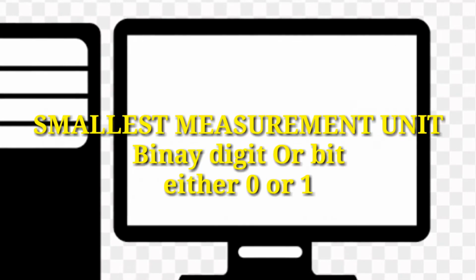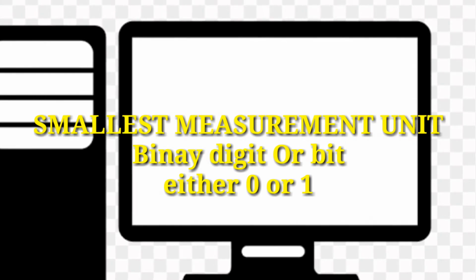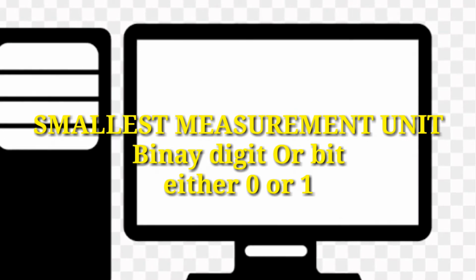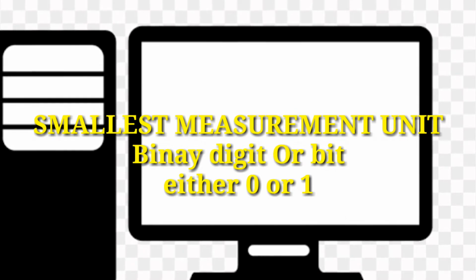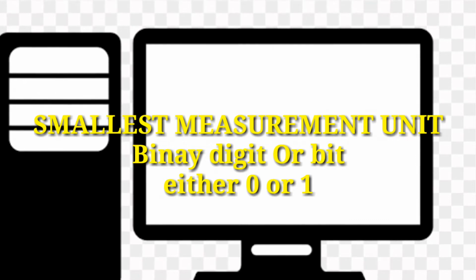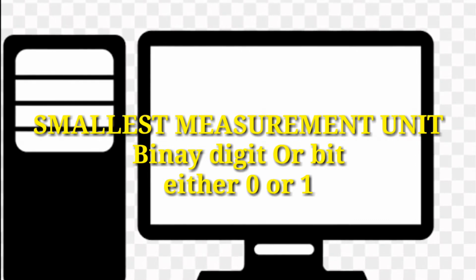The smallest unit of memory is a binary digit or bit, and it can hold a single state, either 0 or 1. So if we talk about the smallest measurement unit of a computer, you know that the bit is the smallest measurement unit of the computer.